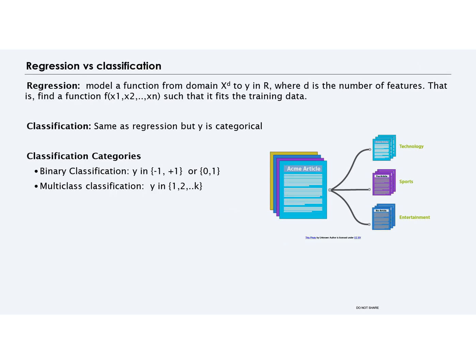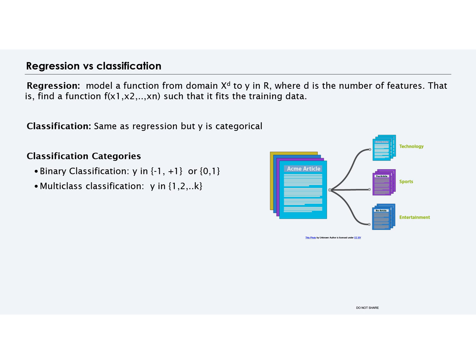First, let's compare linear regression and classification. Linear regression models a function that maps features represented by x with d dimensions to a real number output y. In this process, we're finding a function that fits the training data well, making it possible to predict continuous values based on our input features.